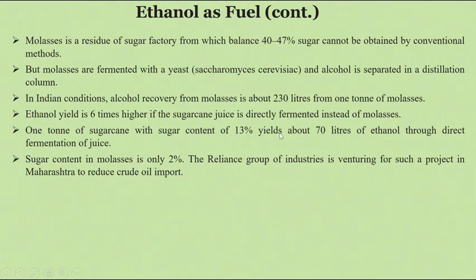Molasses is the residue of the sugar factory, which has about 40% sugar that cannot be obtained by conventional methods. That is a drawback. But molasses is fermented with yeast, the same enzyme used in the first process from sugar to ethanol. That is fermentation. Then the alcohol is obtained with a separate distillation column. So we can produce ethanol from sugar as well as from molasses, and molasses follows the same process as sugar.